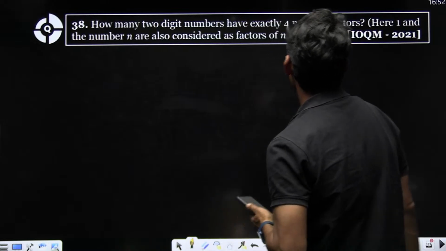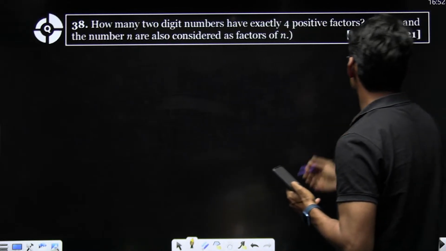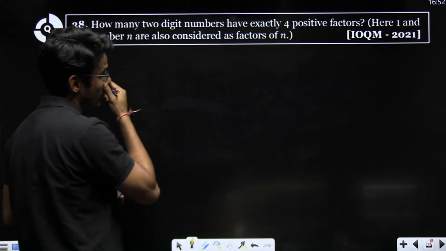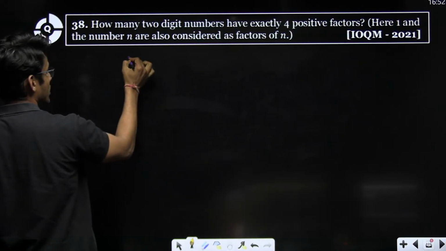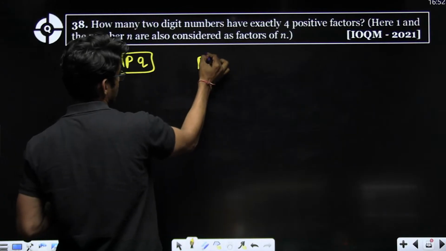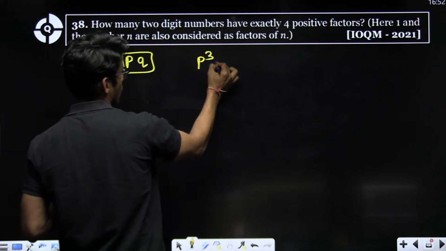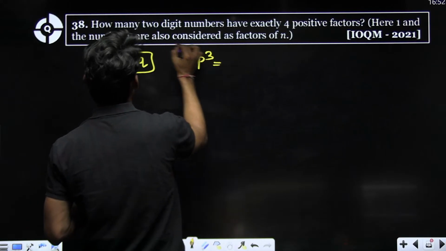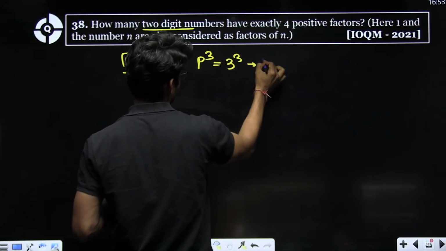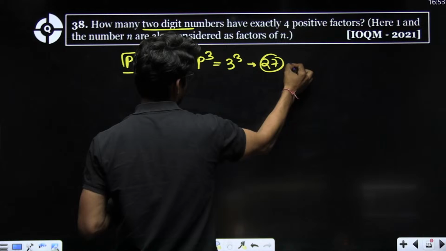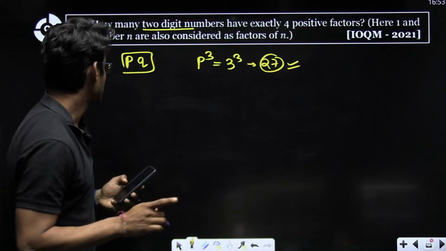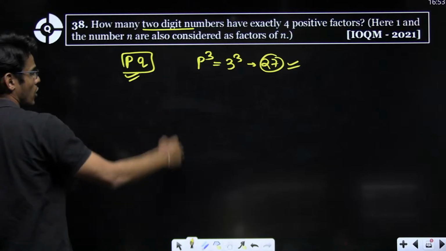How many numbers have exactly 4 positive divisors, which are also considered as factors of n? So basically this we have already done. It is either of the type p cubed or pq. How many 2-digit numbers? So it will be 3 to the power 3, 27. This is the only number which has 4 divisors of the cube type and is of 2 digits. Other than that, it should be product of 2 primes.